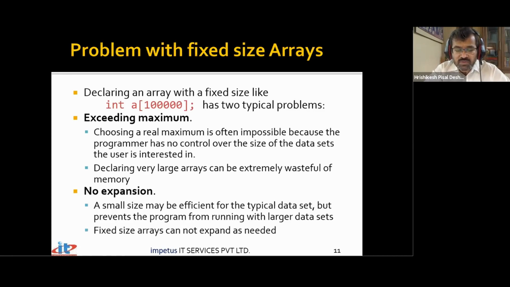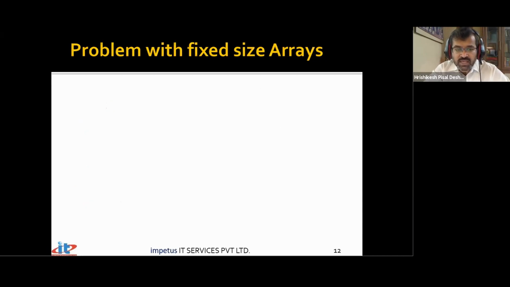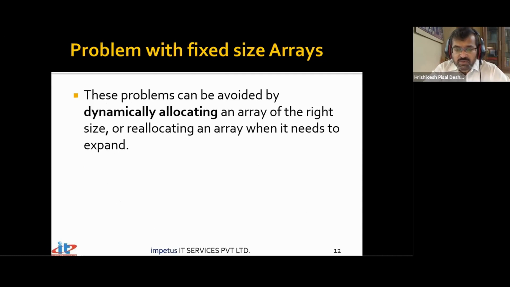So these are some of the problems that we come across. A fixed size array cannot be expanded as needed. Neither can it be expanded, nor reduced. If I create an array of size 100 and I want to reduce it to size 50, not possible. I create an array of size 50 and I want to increase it to size 100, not possible. So those are big problems that we come across with arrays. And all these problems can be resolved by going for the concept of dynamic memory allocation.